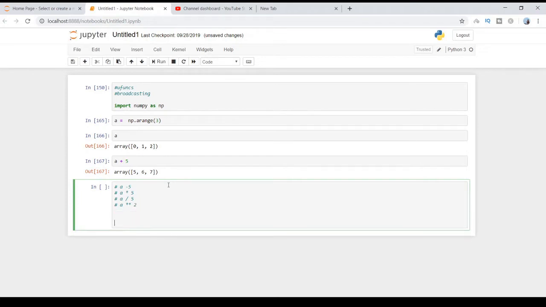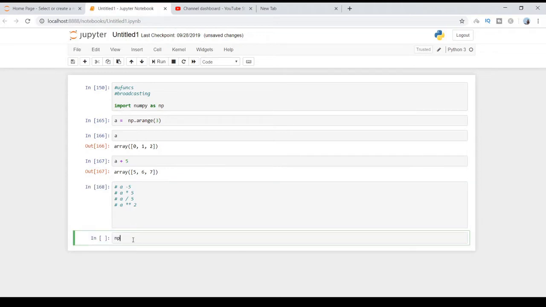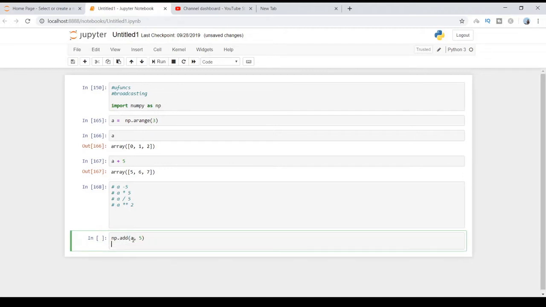If you want to perform all these operations using NumPy functions, yes, you can do that as well. np.add a comma 5 will add 5 to each element, np.subtract a comma 5, and np.multiply a comma 5, so all the values are multiplied by 5.